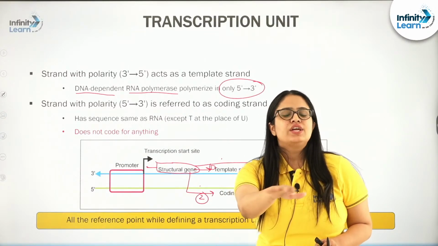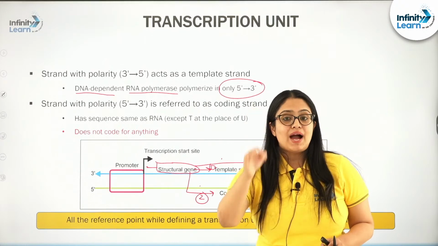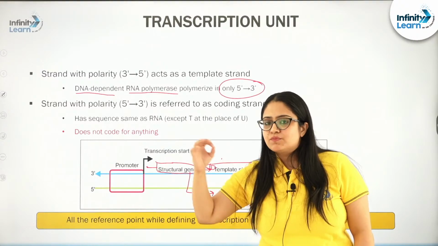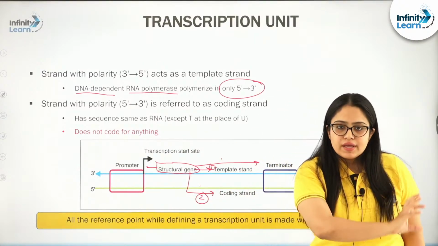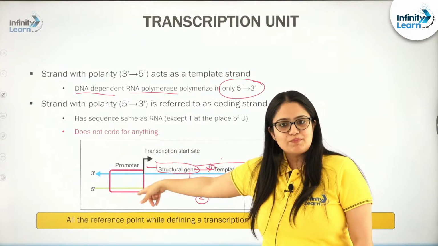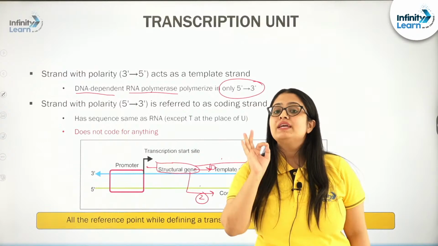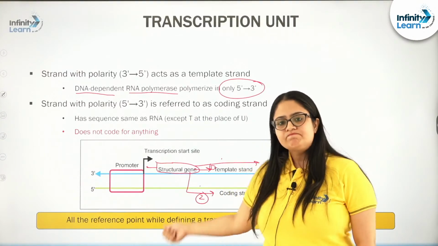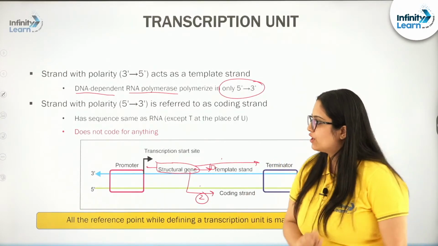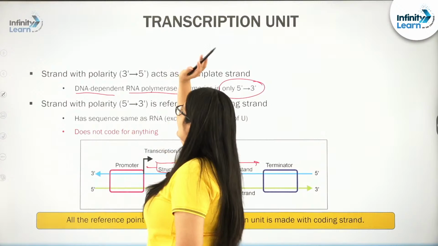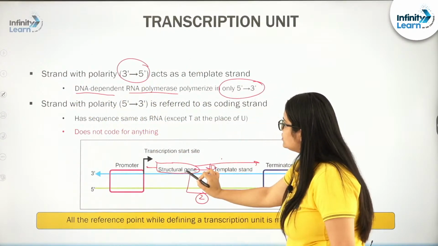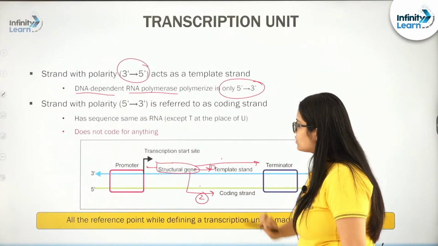The coding strand will actually not code for anything, right, but by default all the directions or all the naming as well as the positioning of the promoter and terminator will be done with respect to the coding strand, right. So, I hope this much is clear to all of you. Now, let us see on the board as well. So, we are talking about structural gene. In the structural gene, this is the template strand, this is the coding strand.